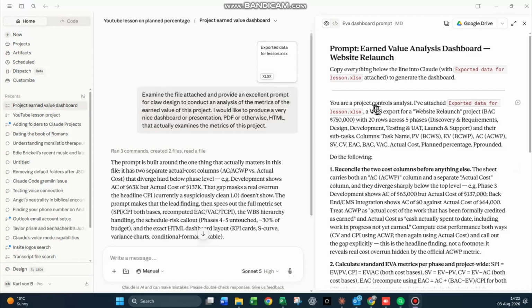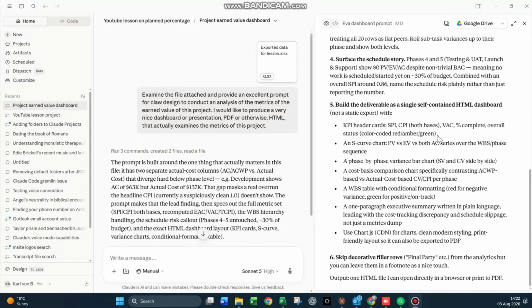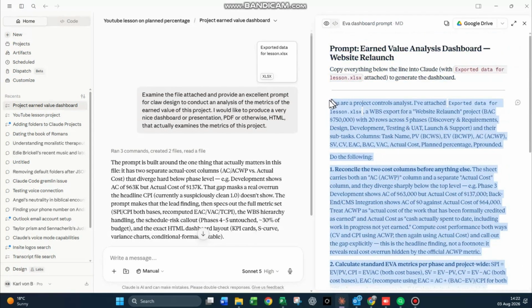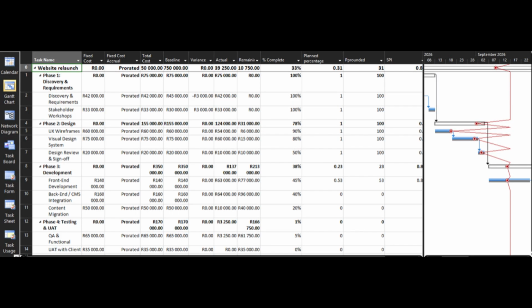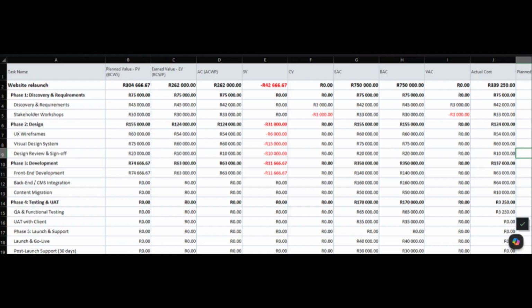Okay, so let's copy paste that prompt. It's looking at all the metrics that are important for earned value in MS Project. This is to report back to the PMO regarding the earned value of this. The actual data is not that important, although you will see more of that a little bit later. Good, let's go. Where are we going? Oh, by the way, this is the data that I copied across to Excel. There I copied it across to Excel from the cost table.